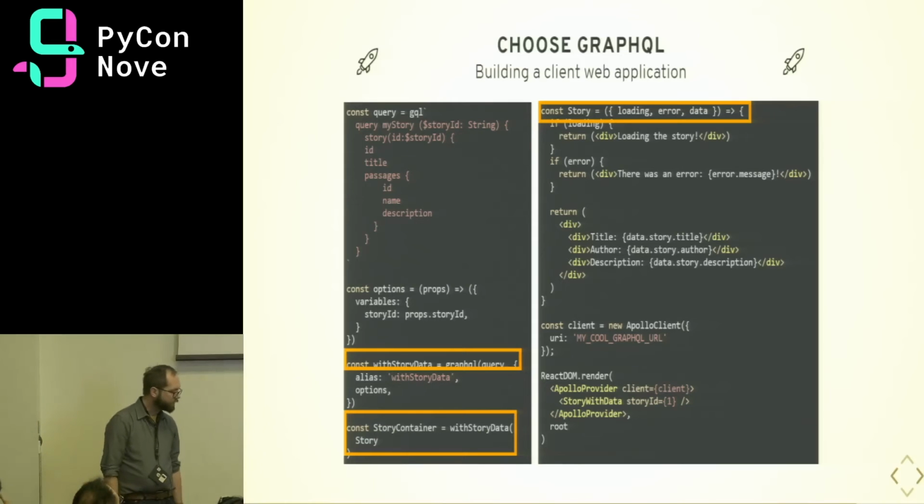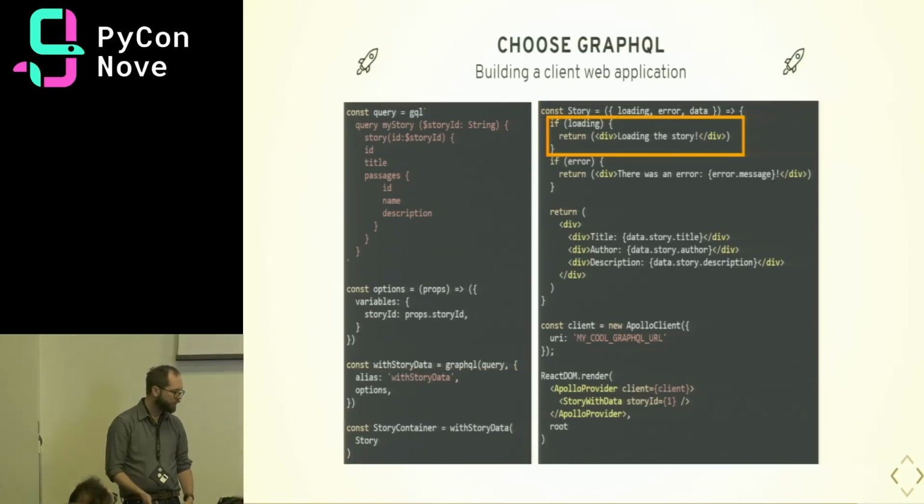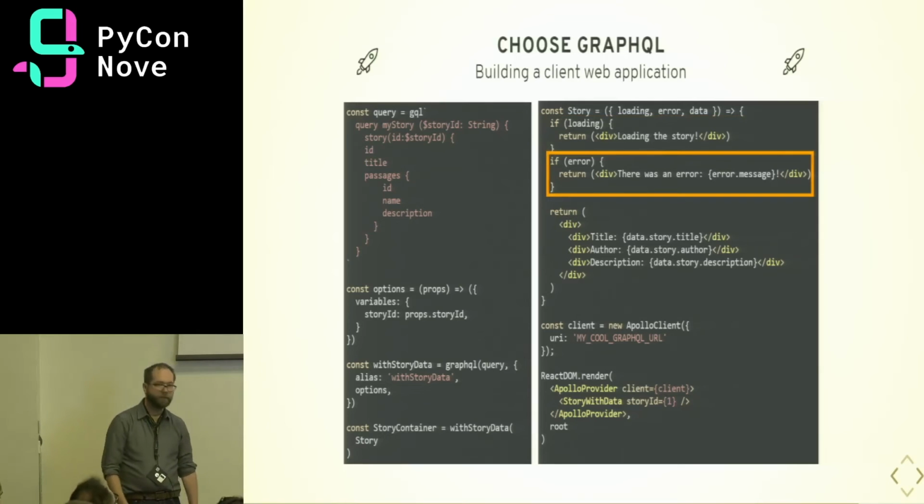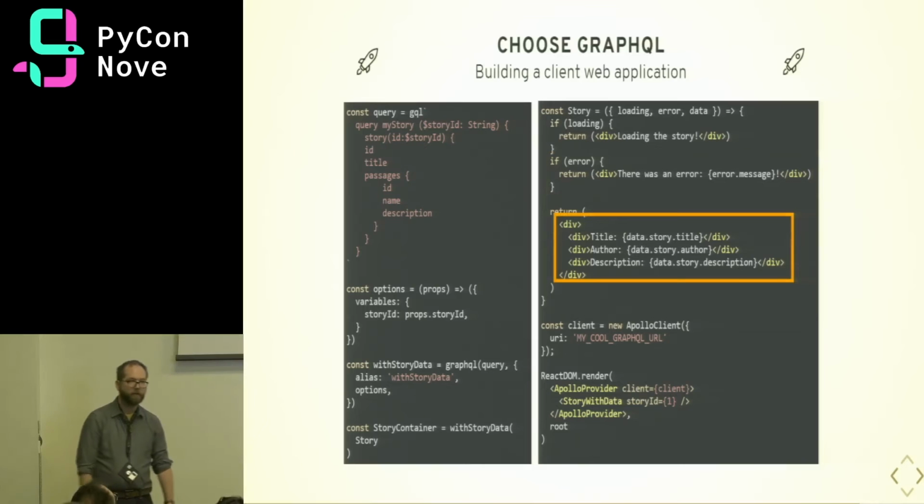But anyway, by connecting to our query through Apollo, we get our loading, error, and data props in the story. So we can use the loading prop. It's a Boolean that tells us if we're loading or not. And we can use that to display a spinner or some other kind of loading state. If there's an error, we can display a fallback UI with an error message or with some kind of error reporting system. And if we get the data back fine, then we can just use it pretty easily by using the data prop.